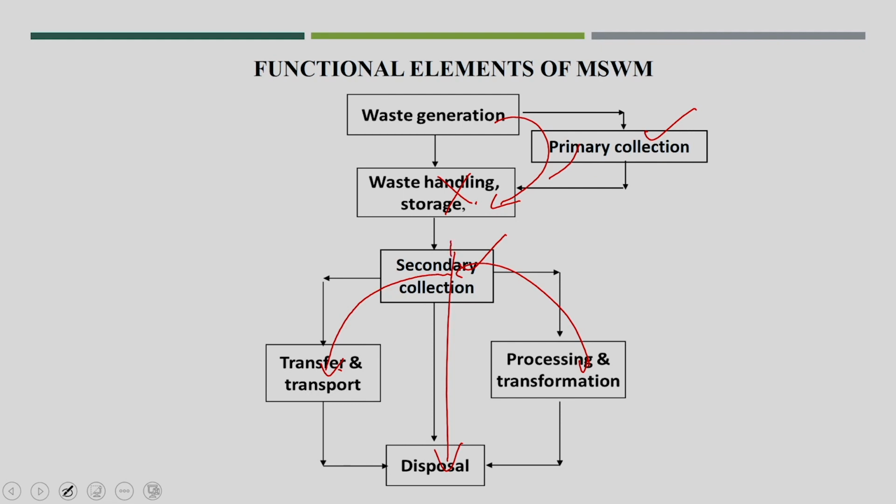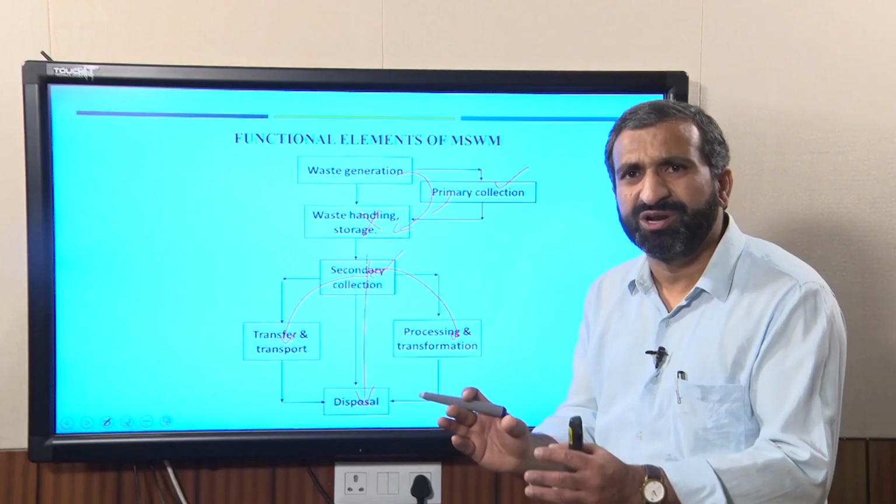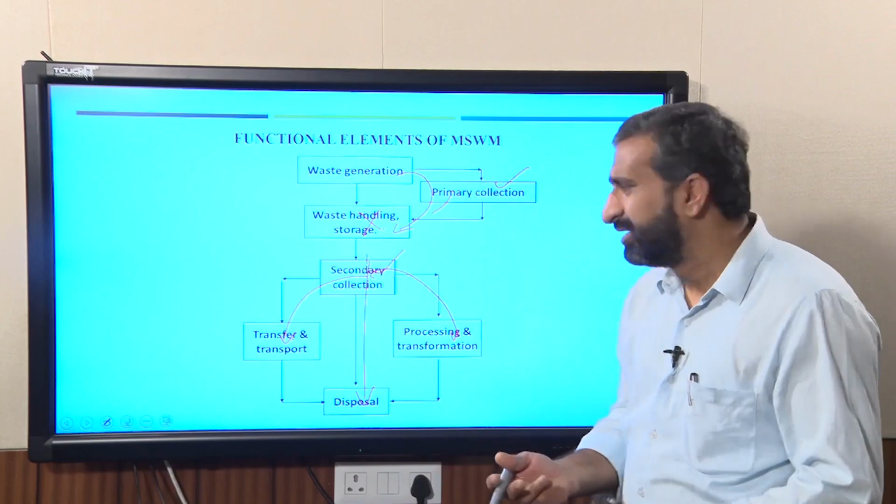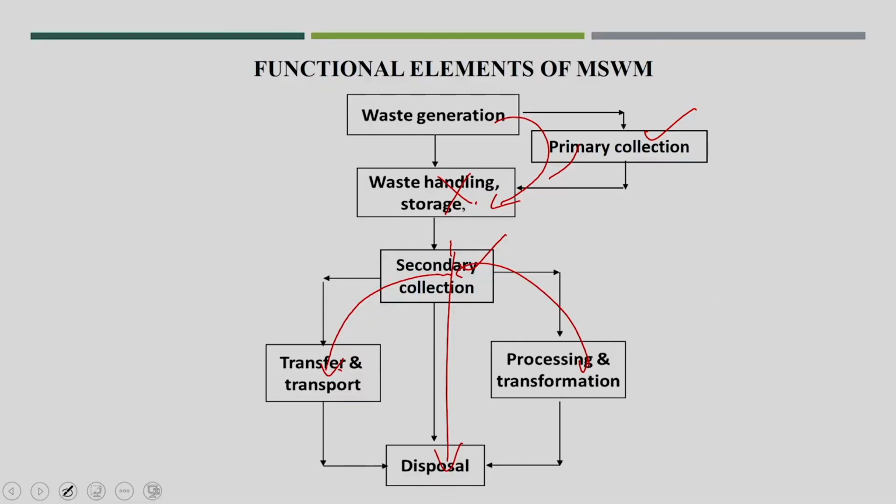The vehicle size is then smaller, maybe 1 ton, 2 tons or 3 tons of waste, and it has to travel inside the city area, so the vehicle should be small, and it will go to either the processing site or the disposal site. That is why I thought of separating the two ideas, primary collection and secondary collection, which will be more beneficial.